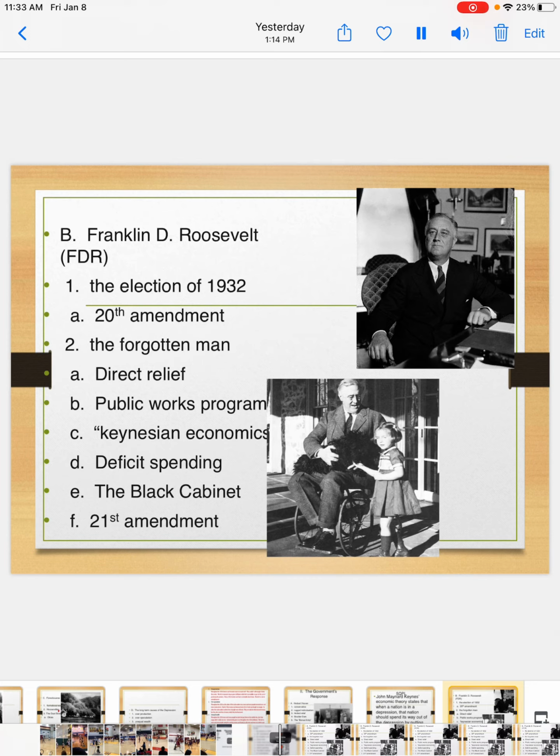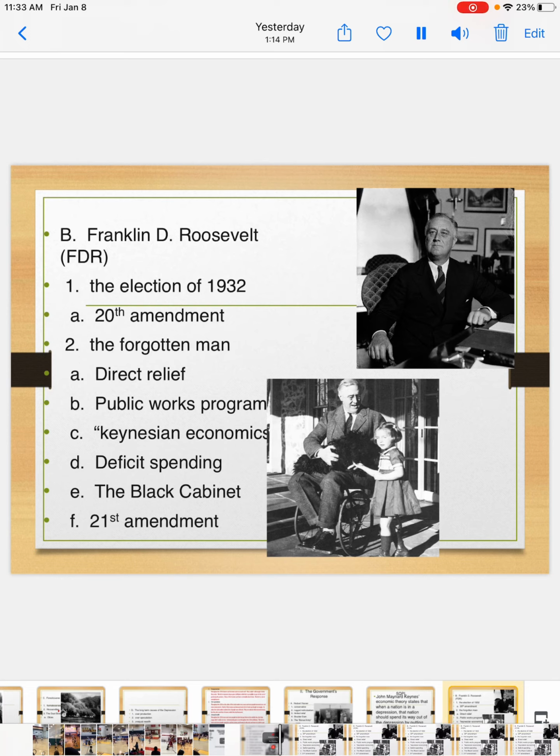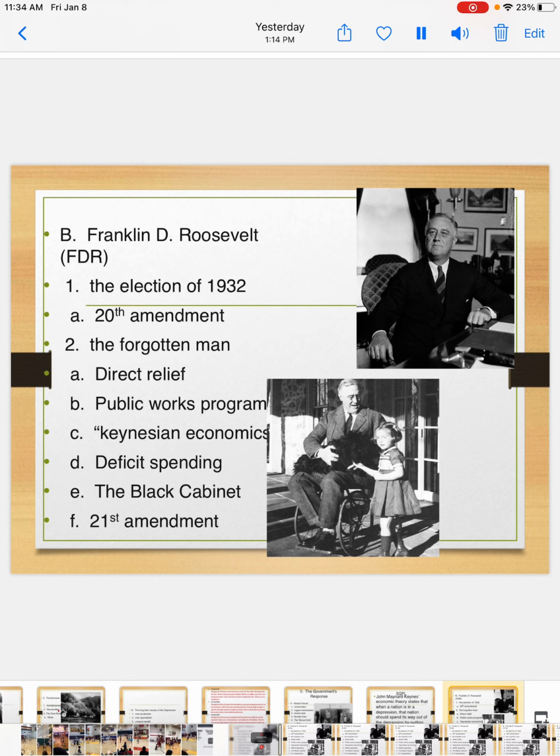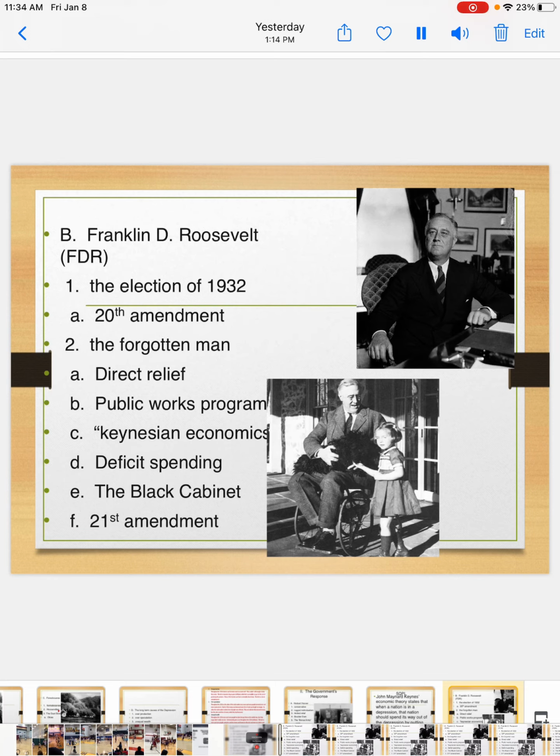And he was actually elected to a 4th term, but he died about a month or so into that 4th term. So he has served as president longer than any other president, and any other president ever will, because after he was president, we added to the Constitution an amendment that states that a president can only serve 2 terms. So after that, no one else was able to do that, but he did. He was elected to 4 terms.